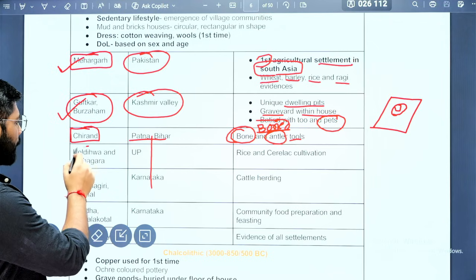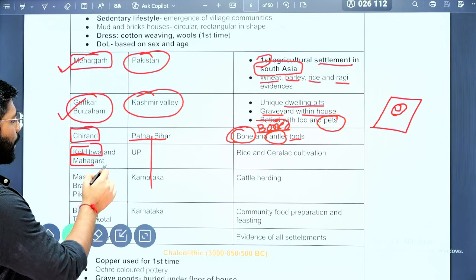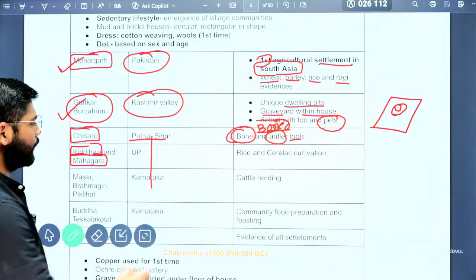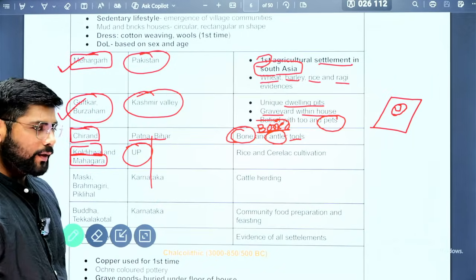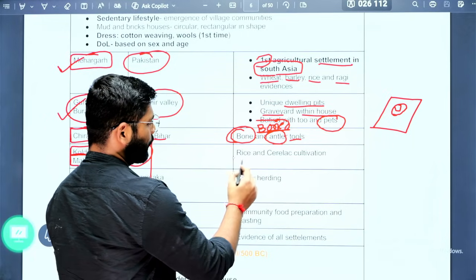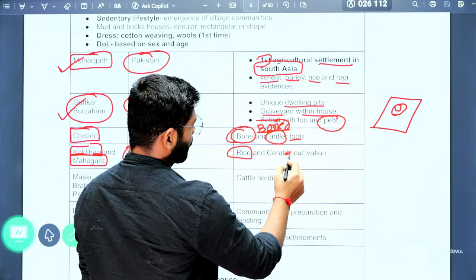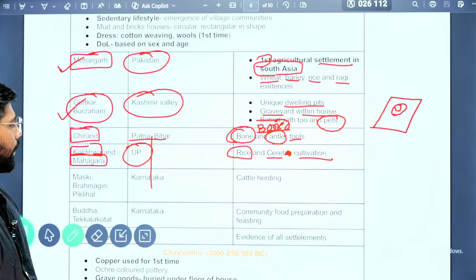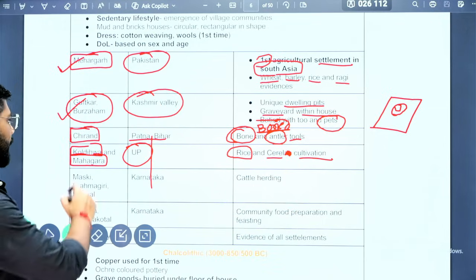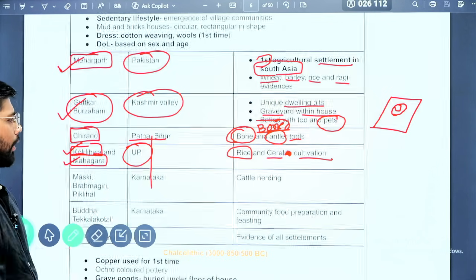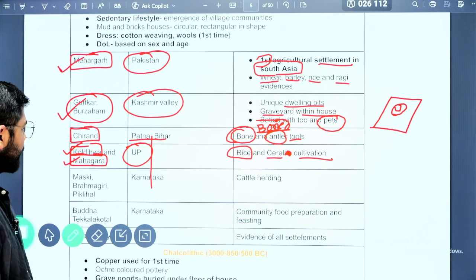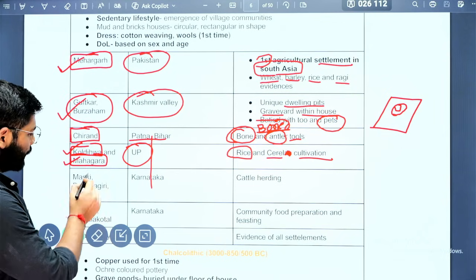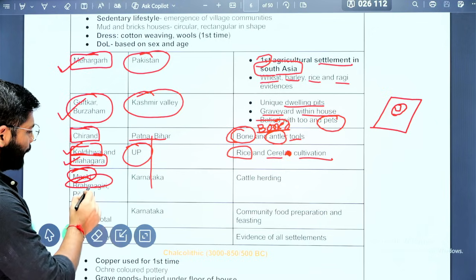Next site is the Koldiha and Mahagara. These two sites are located in UP. And why are these important? Because we have seen the cultivation of rice and cereal in these two sites, Koldiha and Mahagara, in UP. Next, Karnataka, the sites Maski, Brahmagiri, Piklihal.